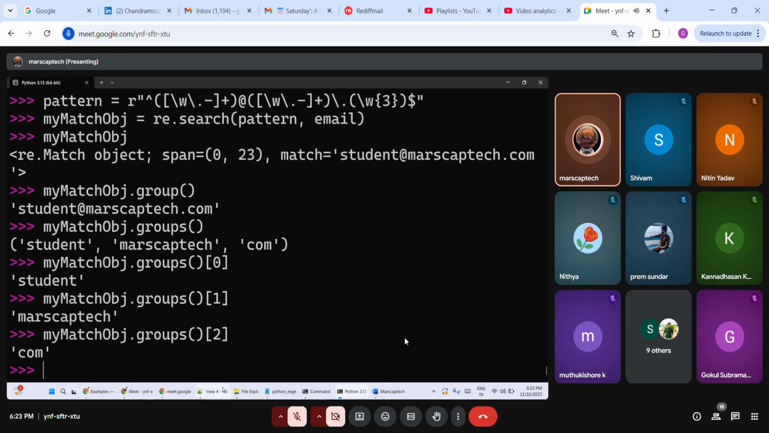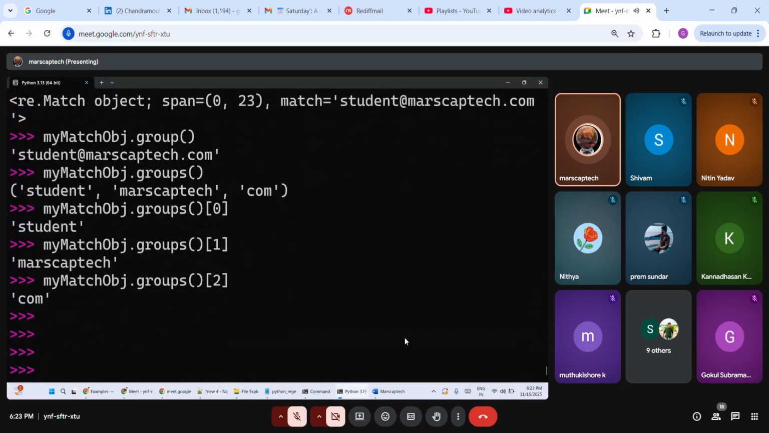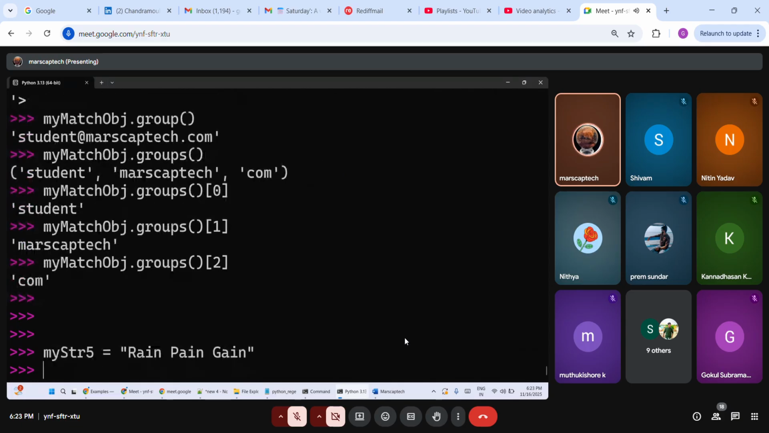Let me quickly have a look if there's anything. Okay, so let me also do that replacement. MyStr5 equal to rain, pain, gain. So I put re dot sub. What is the older one? Gain. The new one, win. Which string? MyStr5 is the string.